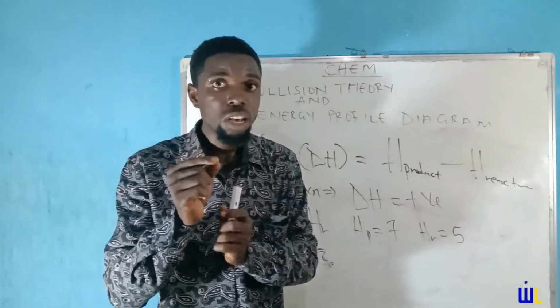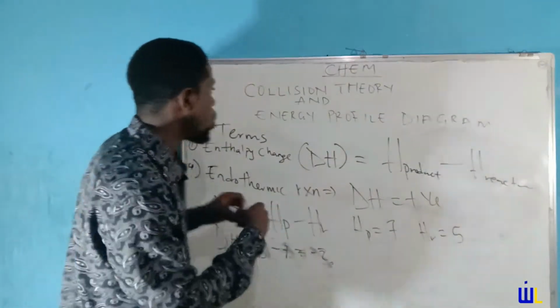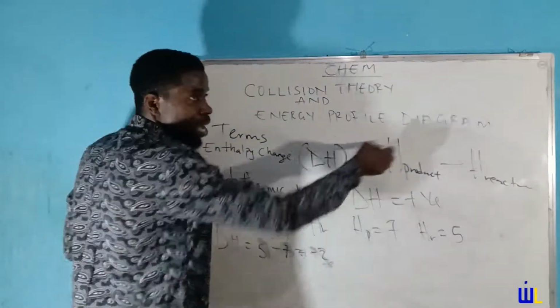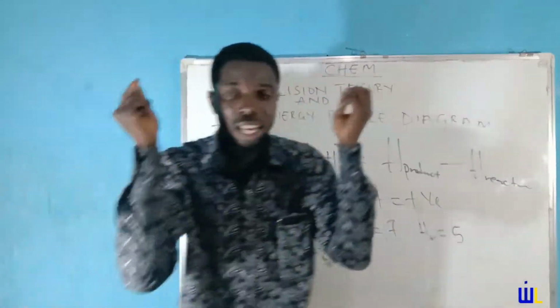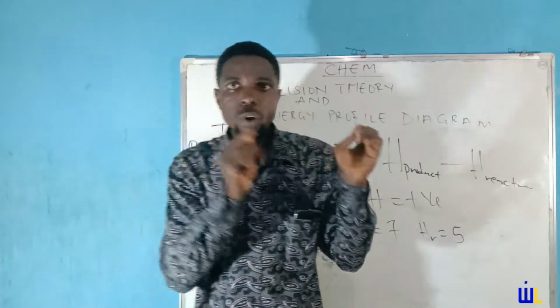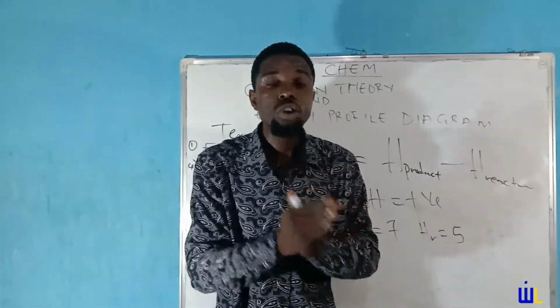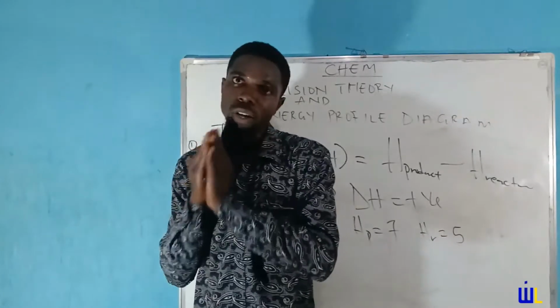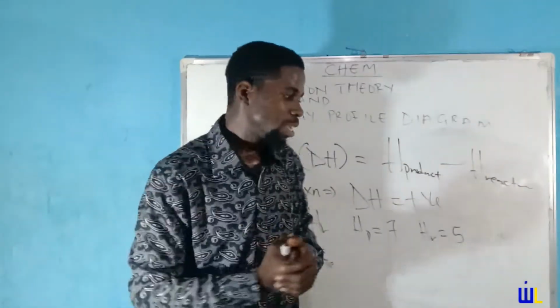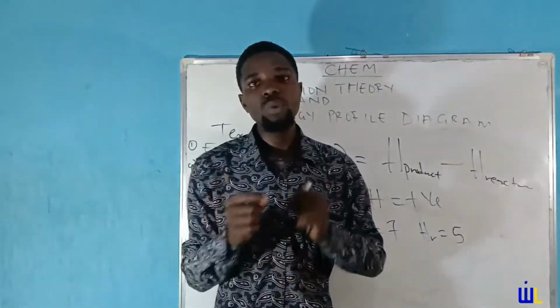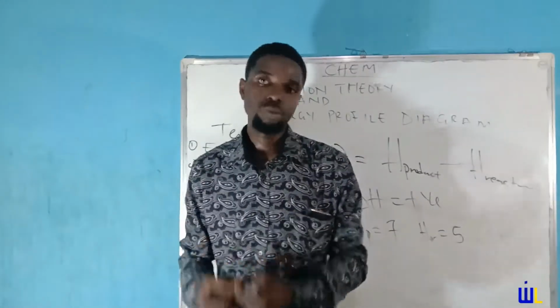This is very important to helping us understand how to put up the energy profile diagram. So even if you forget every other thing, let this keep ringing in your head. For a reaction to have a positive enthalpy, the heat of product must be greater than the heat of reactant. Thank you very much. That is what we describe when we talk about an endothermic process.